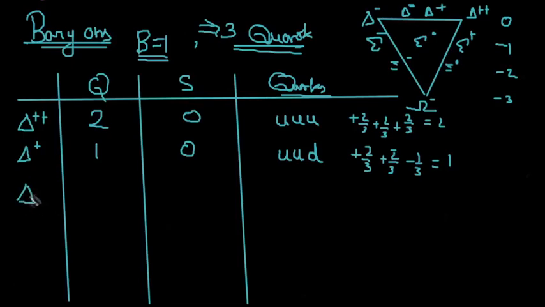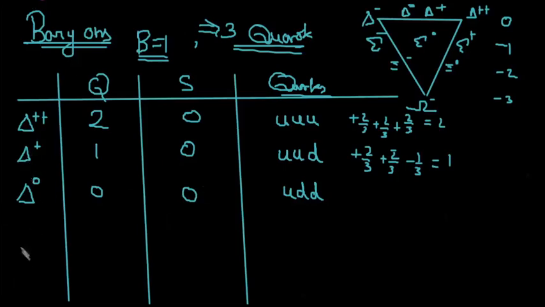Now for delta naught, the strangeness is again 0. Then you have UDD. Actually this is same for neutron, and the other is same as the proton. We will see that also, that the quark composition for neutron and proton and delta plus and delta naught are similar, actually same.